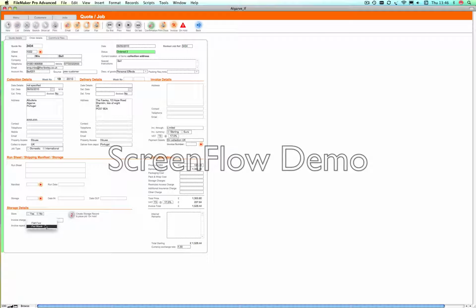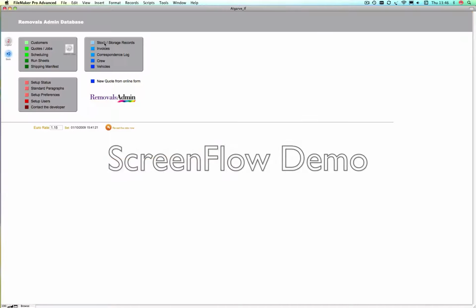You'll see also that you've got some invoicing charges here, that you could be charging a flat fee for storage or a weekly fee and an amount. Also, there's an option for how you actually invoice the storage fees, and this is separate from the main invoice details. I'm going to go back to the menu so that we can show you how the scheduling works.